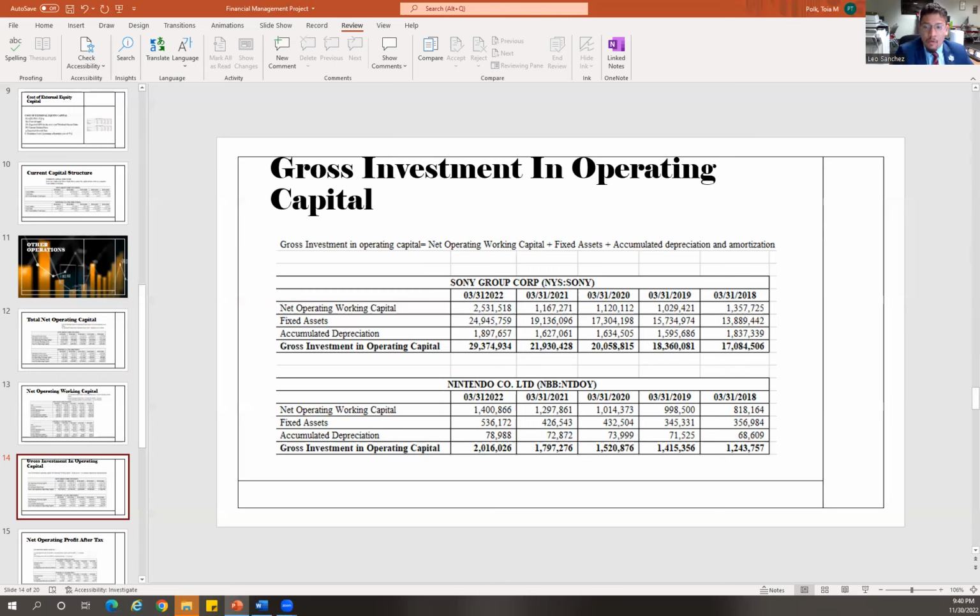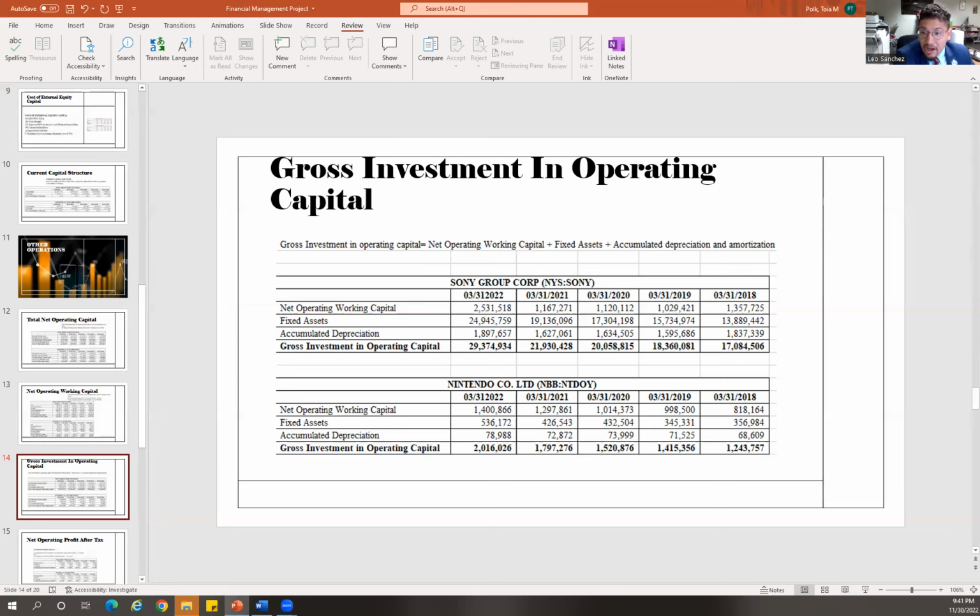However, there is a wide variance between the level of investment in the two companies. The higher level of the gross investment in operation capital in Nintendo is 2,016,026 Japanese yen, while that of Sony is 29,374,934 Japanese yen.